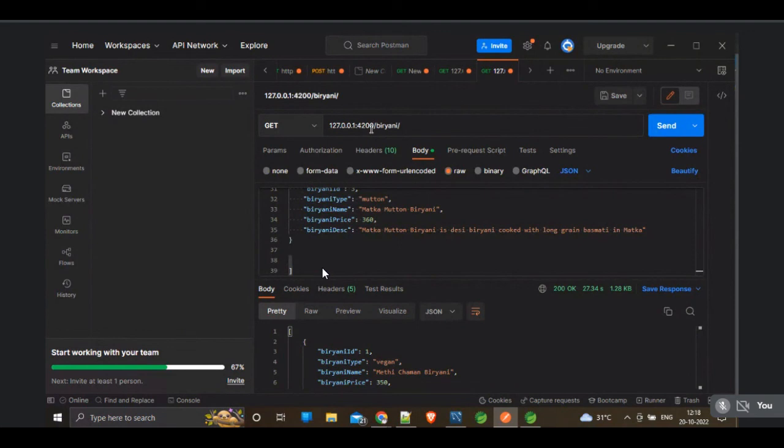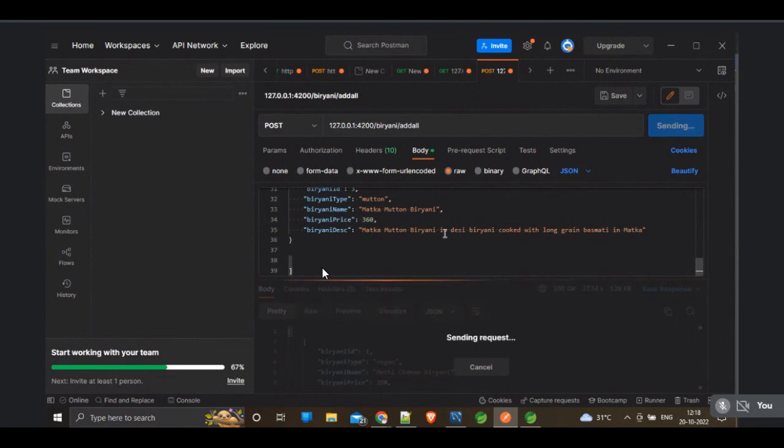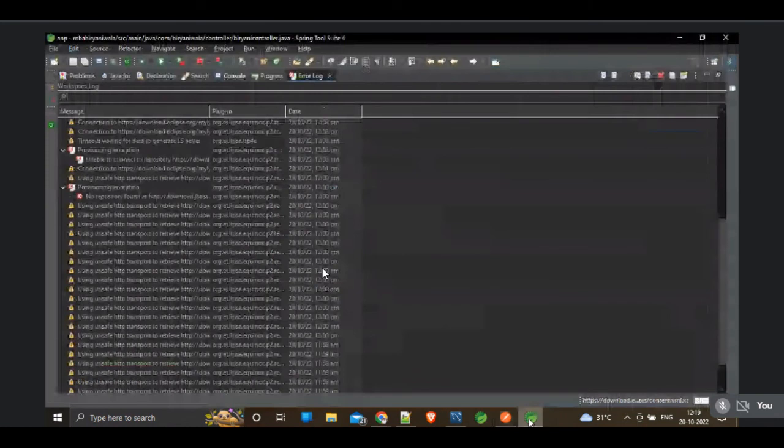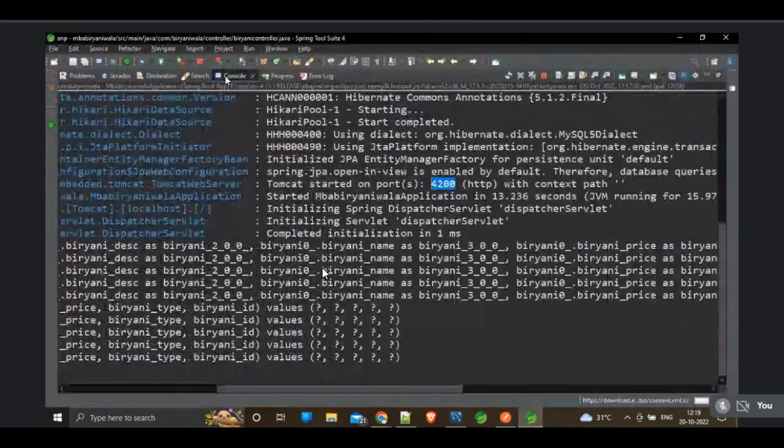to 4200. Now I want to add all the biryanis. Add all. Okay, and we have to post it, and click on send. Let's see whether it is added to the database or not. Okay, all biryani is added. Now let's check the console. Here in the console, you can see the biryani is inserted. You can see the queries here.